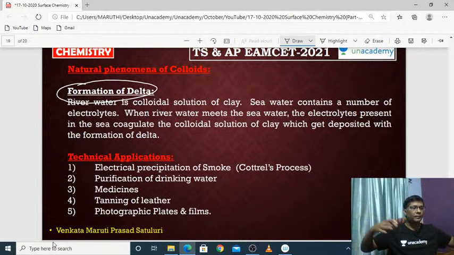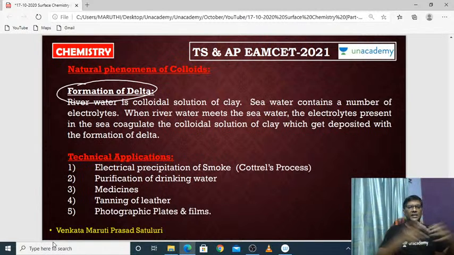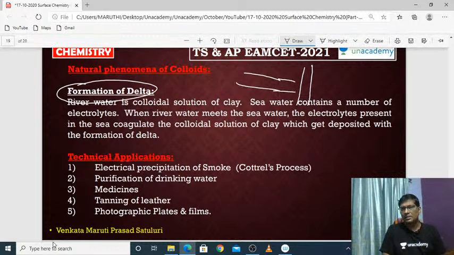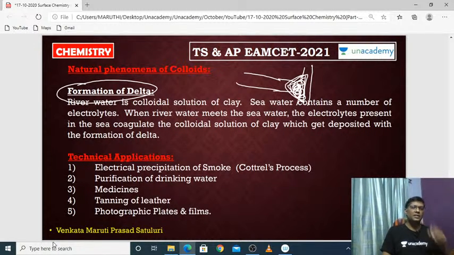And formation of delta. Delta formation happens when the sea water and river water come closer. Consider that it is sea water and it is river water. When the sea and river water come closer, a delta is formed. It is completely sand particles. The delta is formed based on the coagulation of the colloids. That's all. And a number of technical applications are also there.